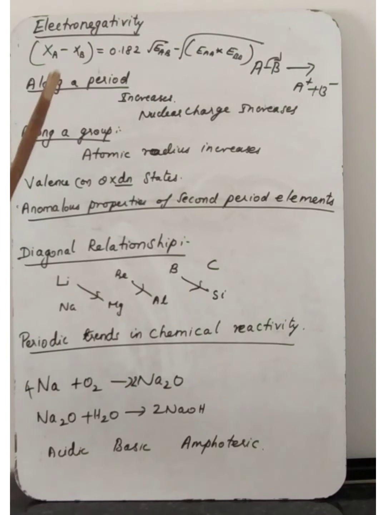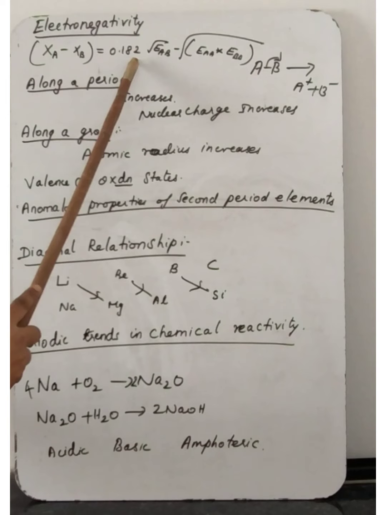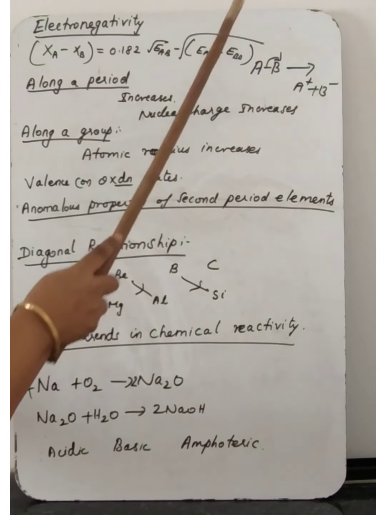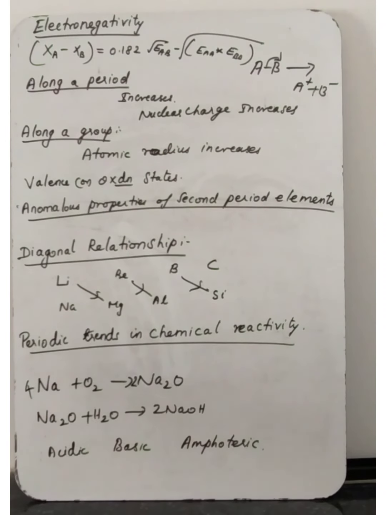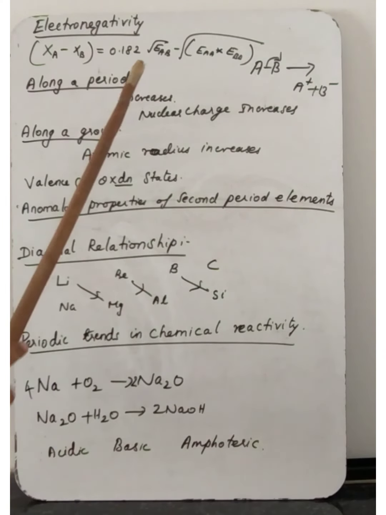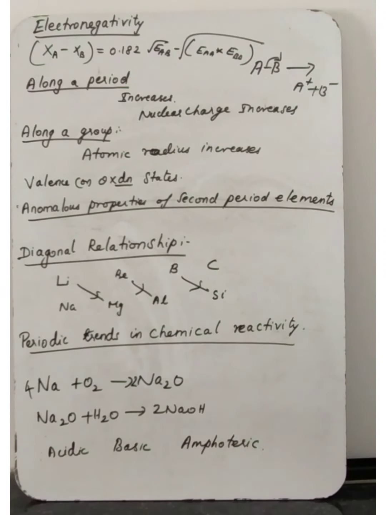What is the following expression? Xa minus Xb is equal to 0.182 times the square root of EAB minus the square root of EAA times EBB. Here EAB, EAA and EBB are the bond dissociation energies of the AB molecule, A2 molecule and B2 molecule respectively. Understood? Now we are going to the next topic.